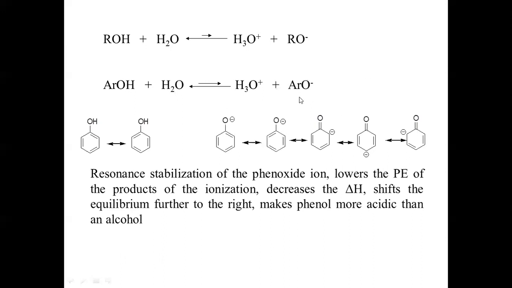And as this is more stable, ionization will be faster and removal of H will be there, so that will create an acidic environment, and that is the reason phenols are much more acidic than alcohols. Whereas in alcohols, RO minus, that is alkoxide ion, is not stable as compared to phenoxide ion, so it will encourage the backward reversible reaction.